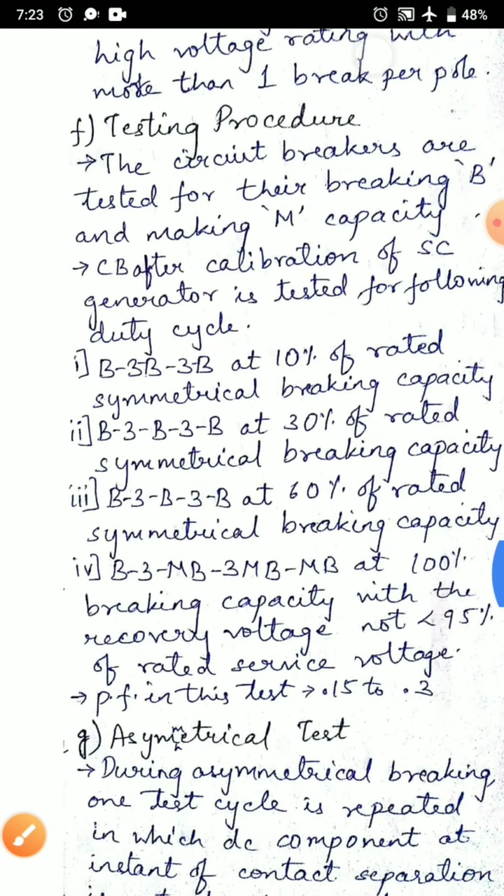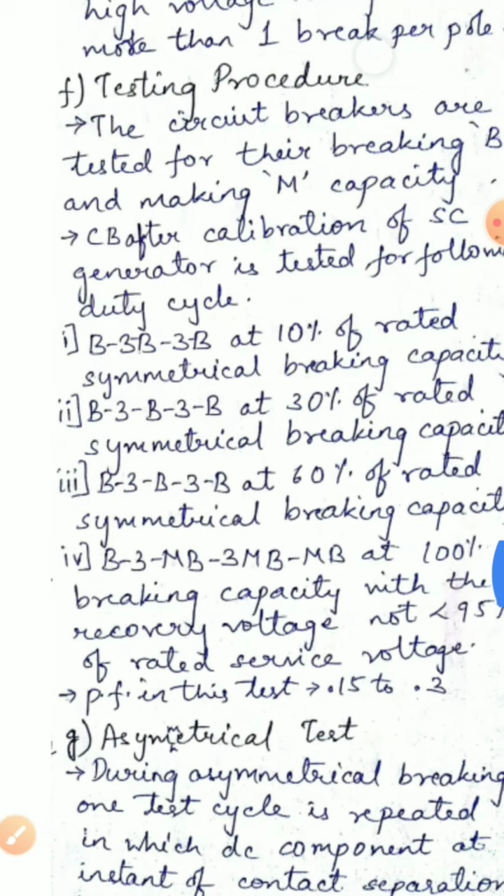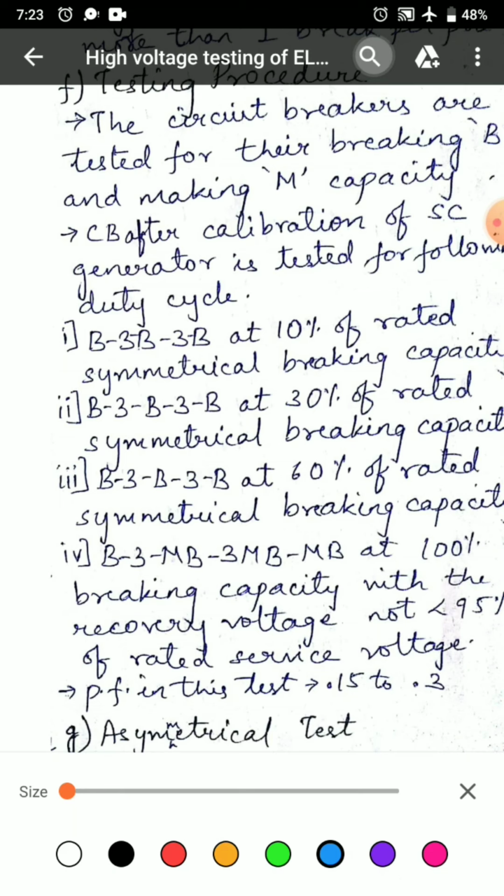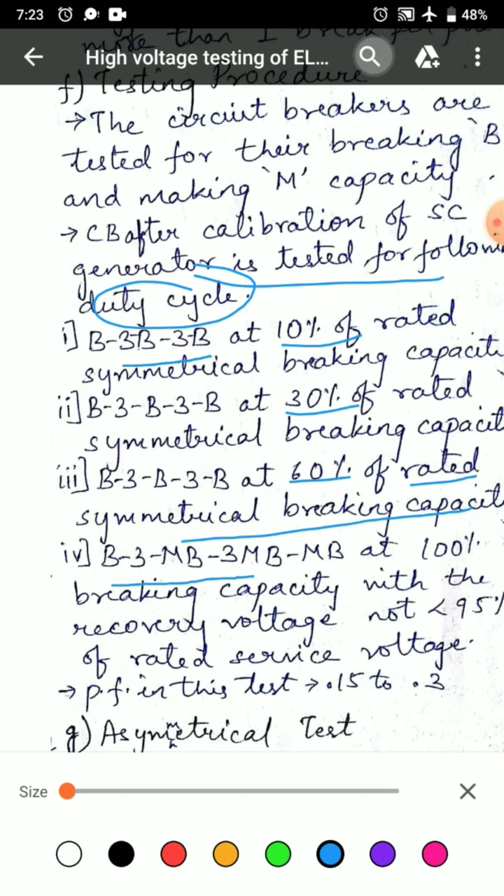Circuit breaker calibration of circuit breaker generator is tested for following duty cycles: B3, B3B at 10%, 30% and 60% of rated symmetrical breaking capacity, B3 MB, 3 MB, MB at 100% breaking capacity with a recovery voltage not less than 95% of rated service voltage.